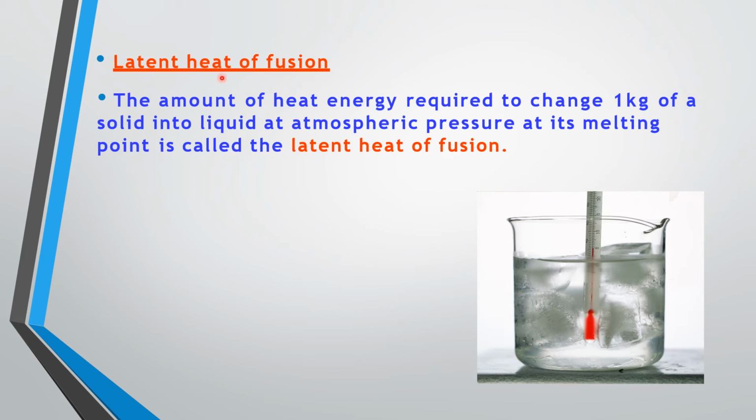So then what is latent heat of fusion? The amount of heat energy required to change 1 kilogram of a solid into liquid at atmospheric pressure at its melting point is called latent heat of fusion. Let me repeat it for you. Latent heat of fusion is the amount of heat energy required to convert 1 kilogram of solid into liquid, under atmospheric pressure at its melting point.